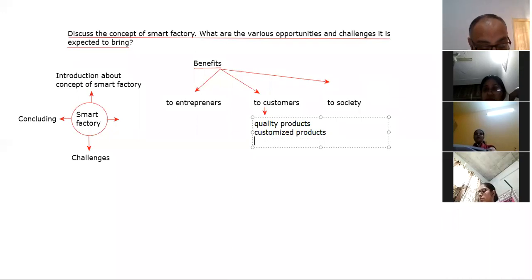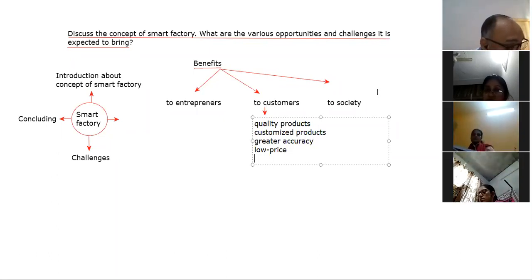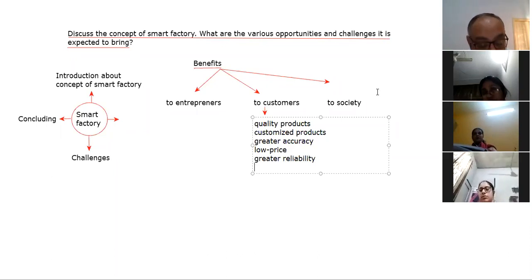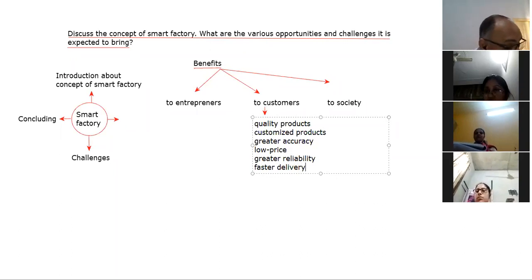And the next is greater accuracy in products. Next is lower price, because the cost will come down. And next, greater reliability, and it will improve the delivery also, faster delivery, because the production will be done faster. So these are the various benefits which the customers will get.